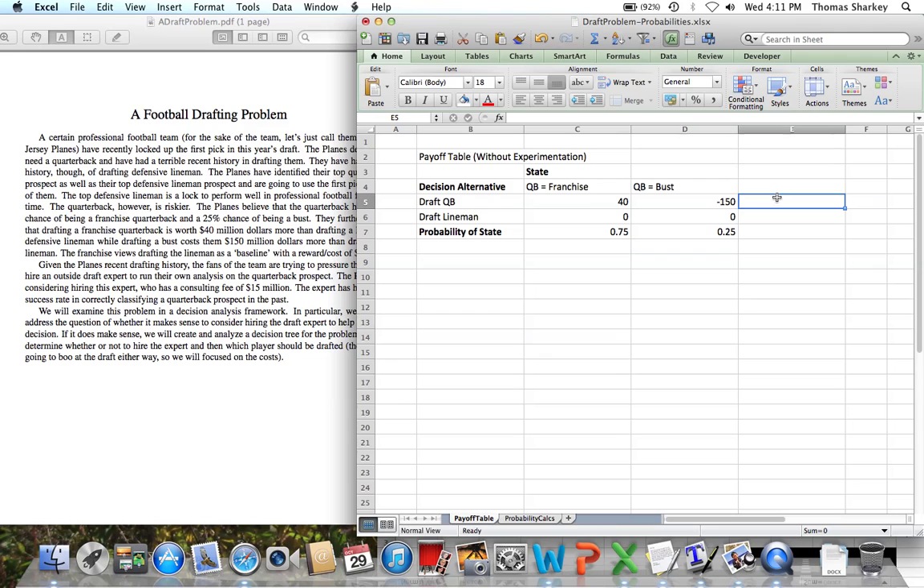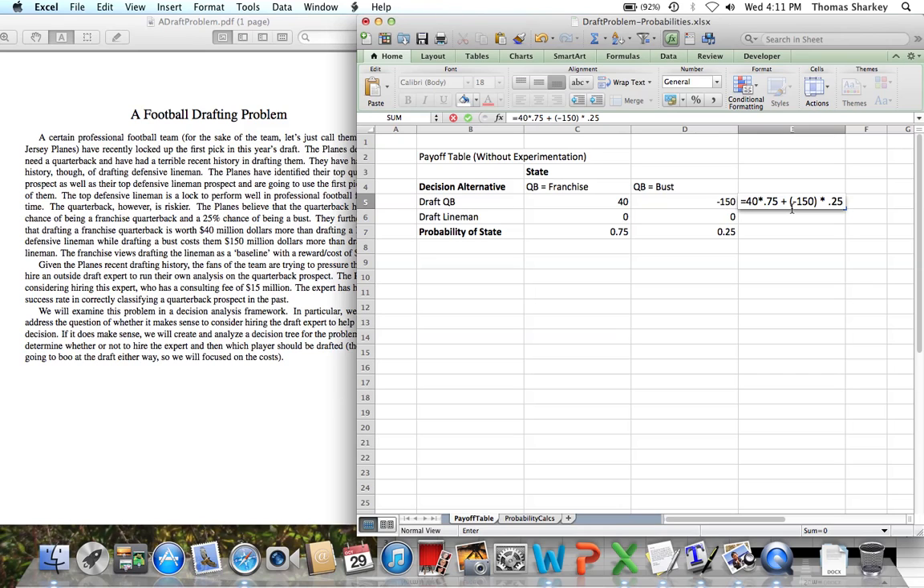What we need to do is calculate the expected payoff for each decision alternative. So our expected payoff for drafting the quarterback, we're going to get $40 million should they be successful, and there's a 75% chance of them being successful. And then we're going to add this to the minus $150 million payoff times the probability of being a bust. So looking at the 40, that's the payoff for being in this quarterback-equals-franchise state.